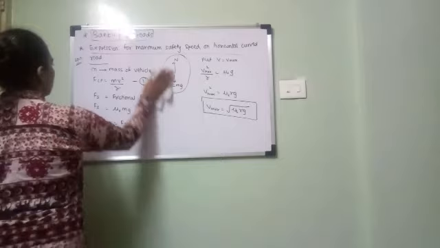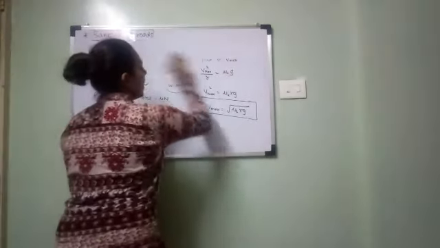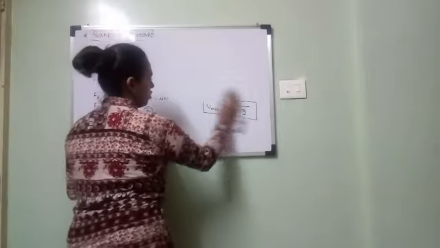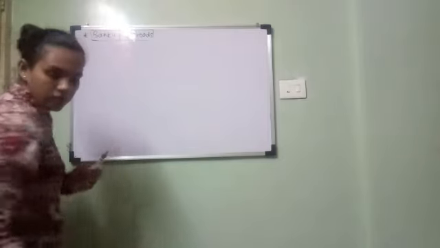The next question is what do you mean by banking of roads? Explain necessity of banking of roads. I'll write the question over here. What is banking of roads?